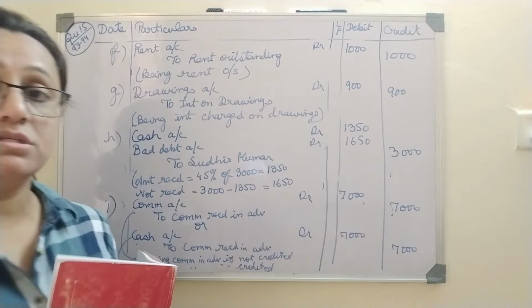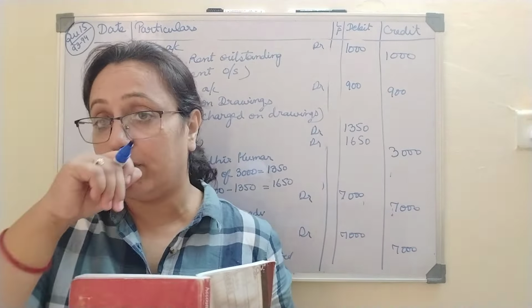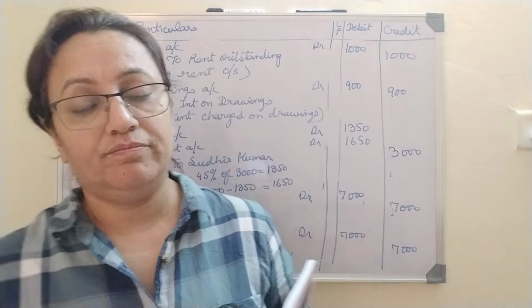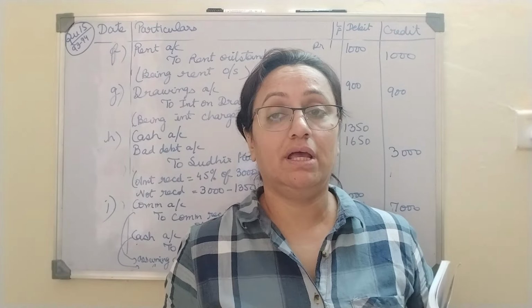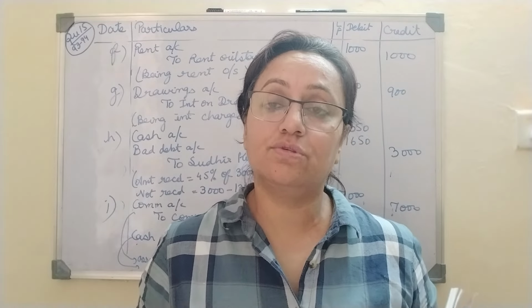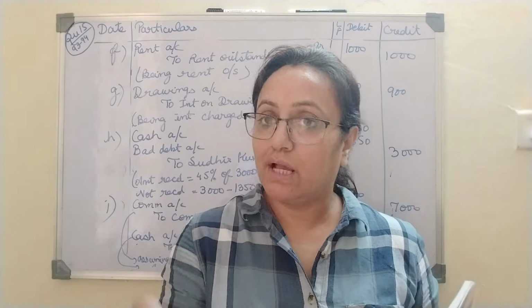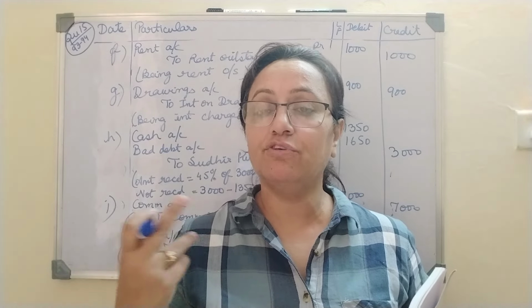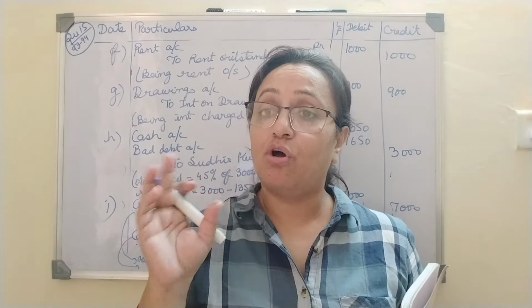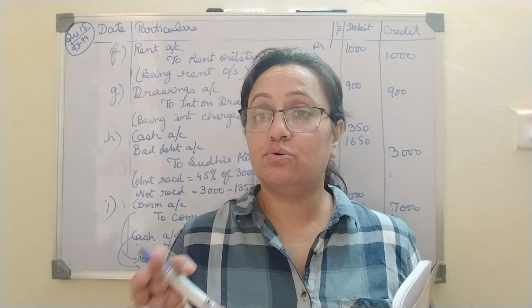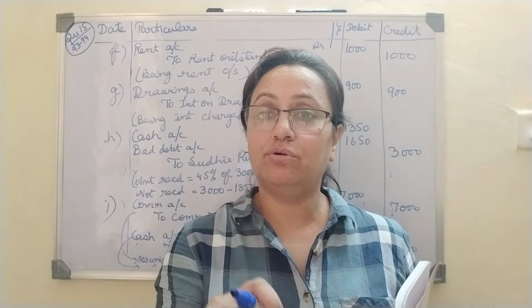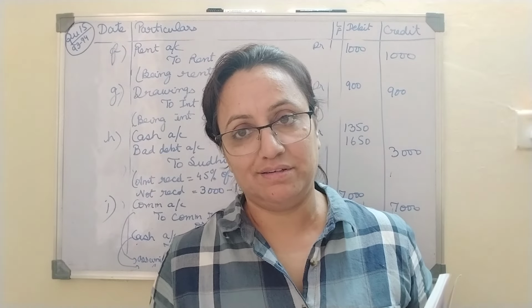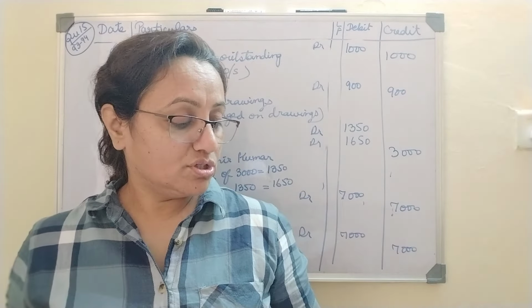Every question has a twist. This was the twist in this question, plus that Sudhir Kumar entry. So you have to be careful whenever any different transaction is being introduced in any of the question, how to tackle it. And every problem has a solution, that you keep in mind. If you are getting confused with something, follow those basic rules. The basic rules are going to help you that what you have to debit and what you have to credit, right? So this question comes to end.